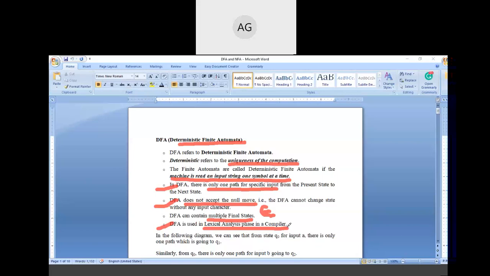Compiler design is a subject which you are going to study in your fifth semester syllabus, and DFA is used in the lexical analysis phase of the compiler. So this is the use of the DFA, and this is the theory behind the DFA. Now let us discuss it in some detail with some examples.